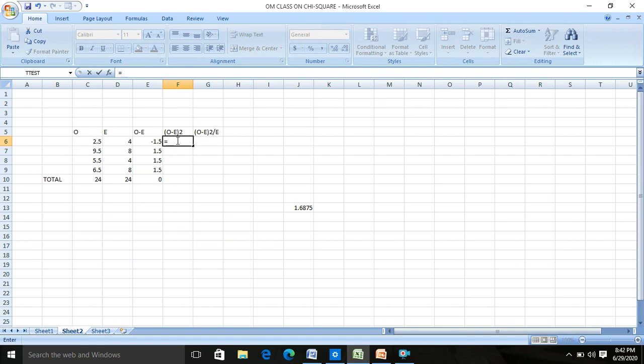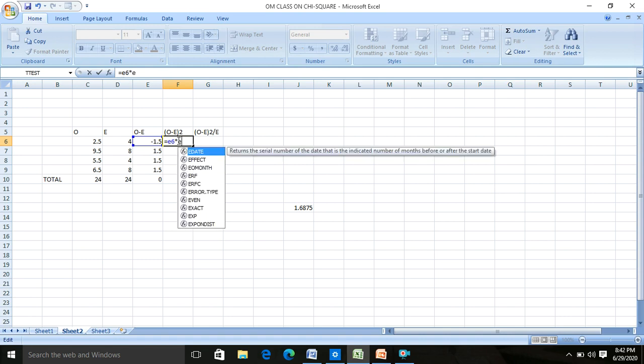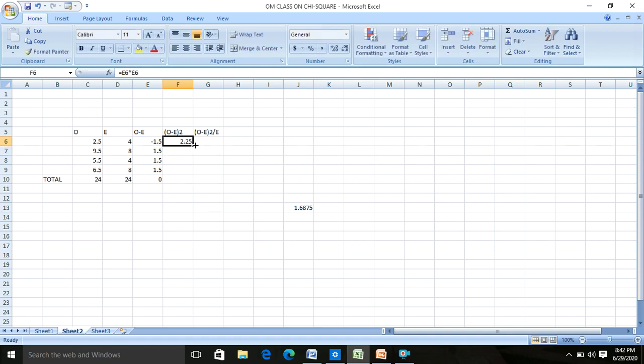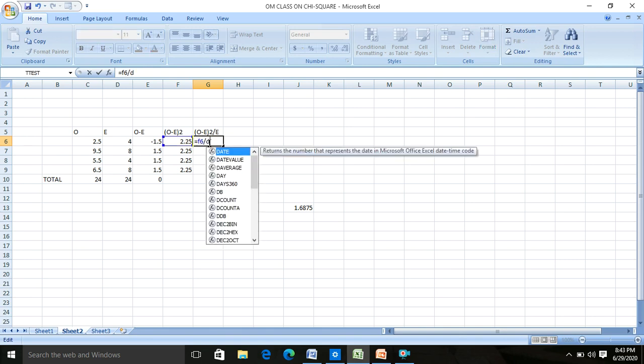You also know this O minus E whole square is equal to F6. Then O minus E whole square upon E. It means that the F column has to be divided by the D column. It means F6 upon D6.